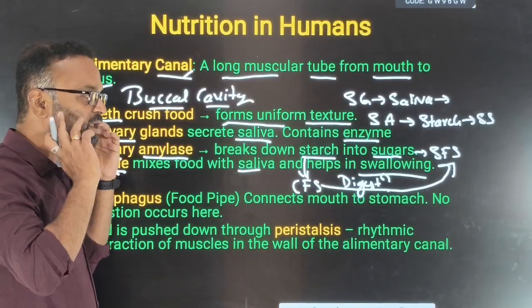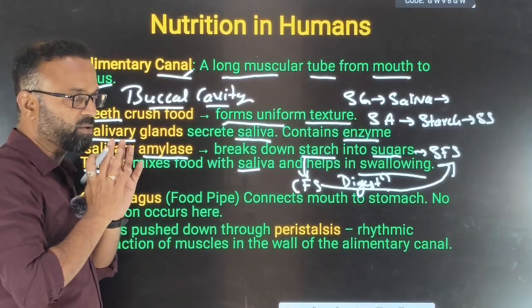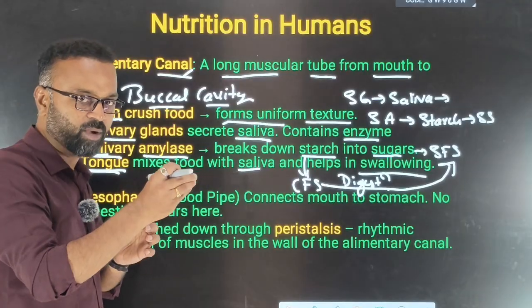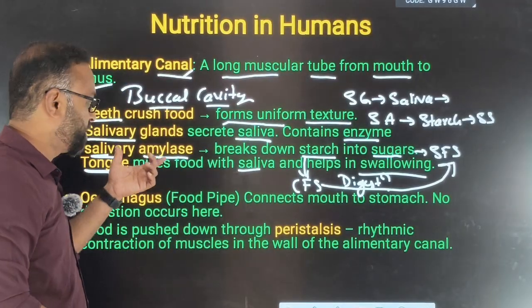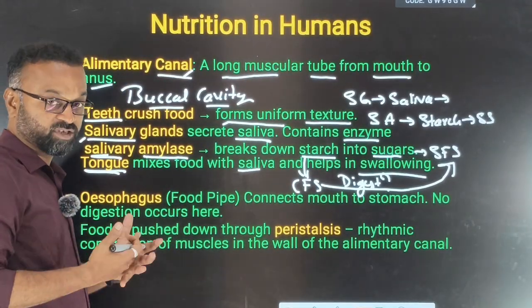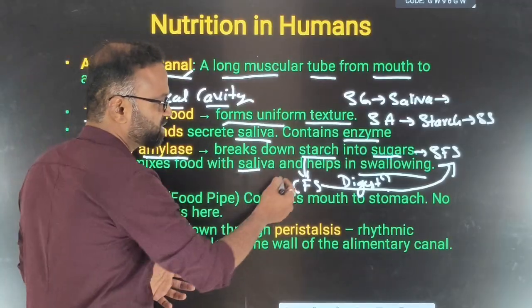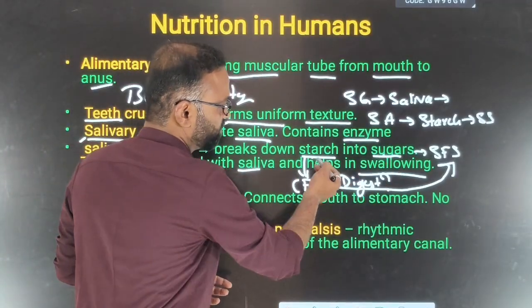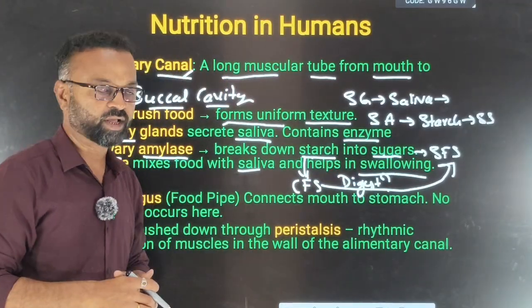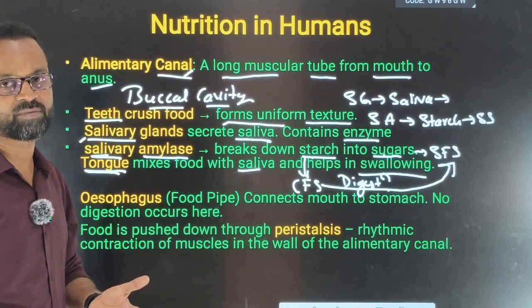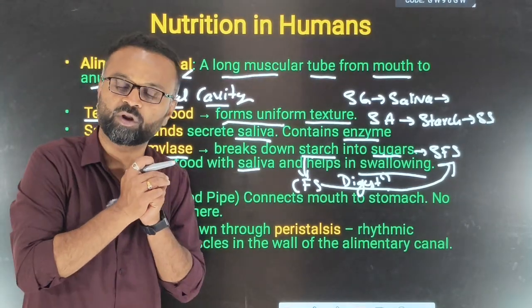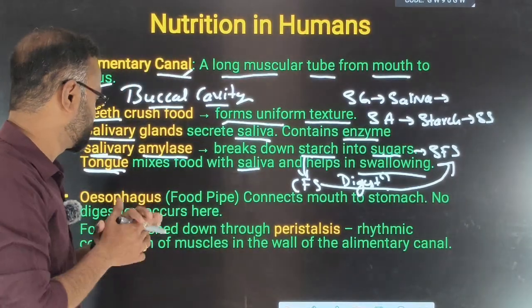In the inner lining of the mouth, we have the salivary gland, which will secrete saliva. Inside the saliva, we have the salivary amylase enzyme. What is the function of salivary amylase? It breaks down the starch present in the food into simple sugar. That simple sugar is a simpler food substance that can be easily utilized by the body for energy. Hope this is clear.